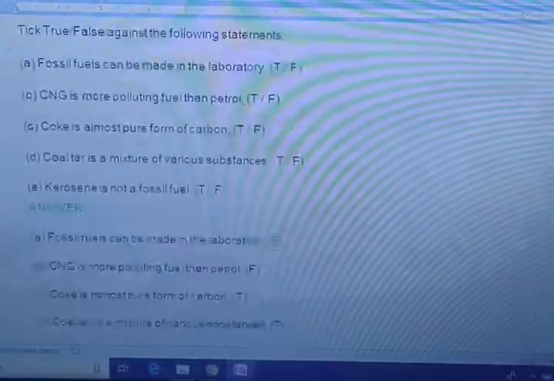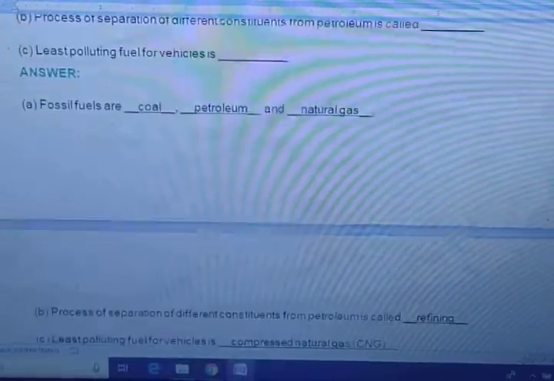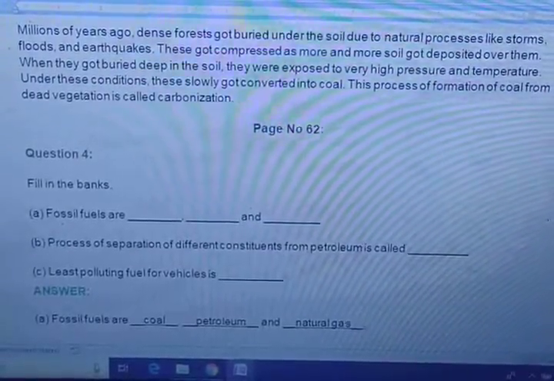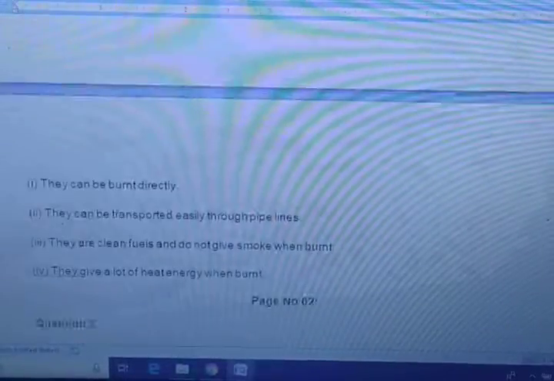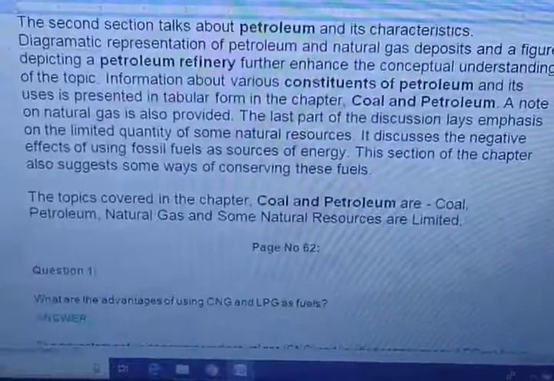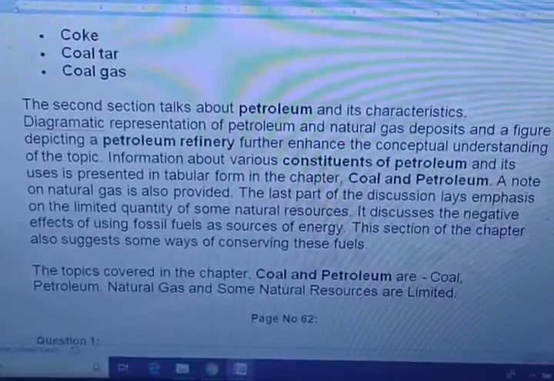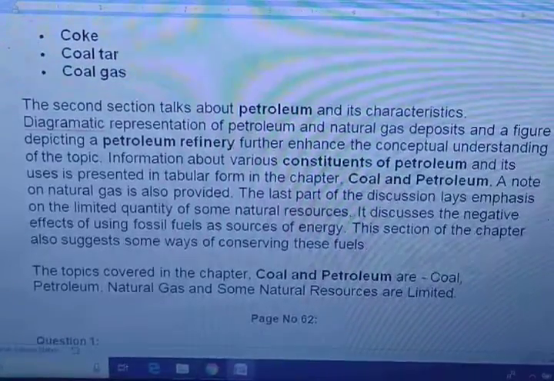After that, true or false questions are there. You must have a good concept of true or false. Now, here you can see fill in the blanks. Some fill in the blanks are given. You can write these in your notebook, and these few question answers from 1 to 3 are already explained in the exercise. So you can copy all the question answers of NCERT from this video. You can pause the video for some time. After writing, you can turn on the video again.